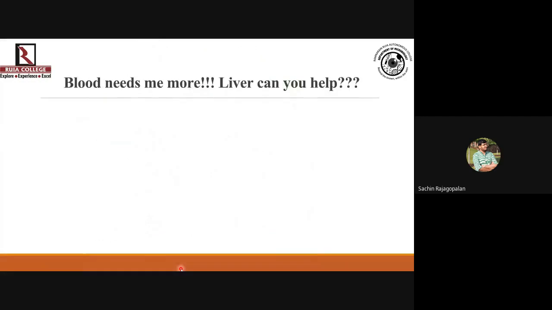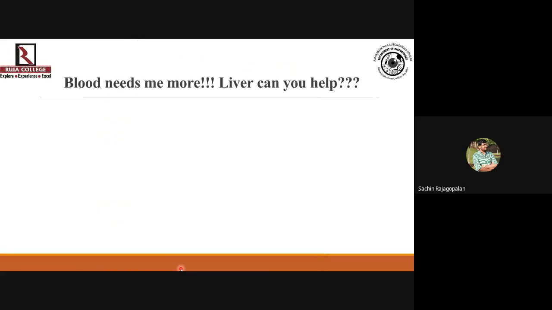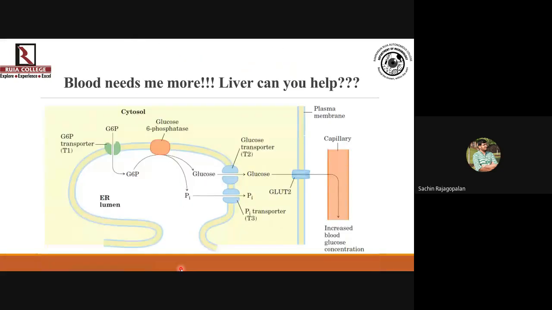Now, how does this process differ when it comes to the liver? Please understand that we have discussed earlier that when you are fasting or you don't have enough glucose in the bloodstream, the liver is going to help restore the glucose level in the blood. So whenever blood needs glucose, the liver is the one which comes as the savior.